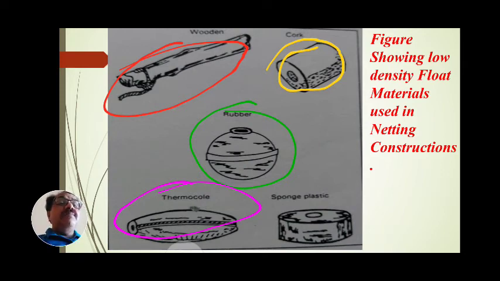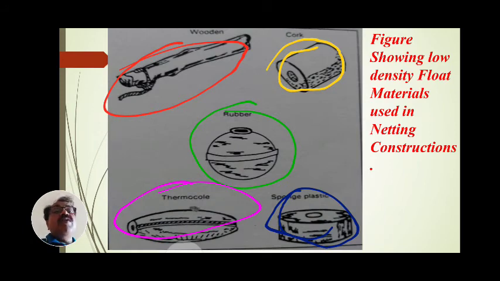The next important float, that is blue color, is the sponge plastic. This sponge plastic is used, but again its ability to withstand pressure is low. It does not rot and is resistant to water, and durability is good, but pressure withstand is less. Hence, this material is also replaced.